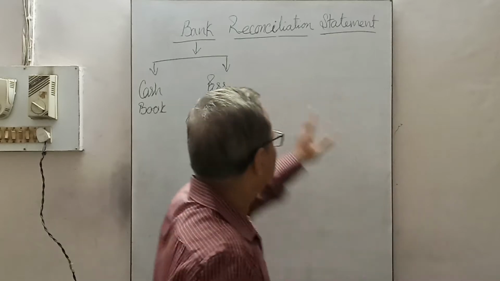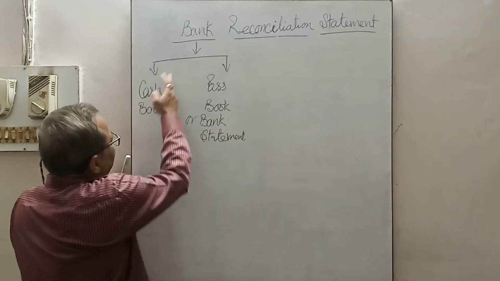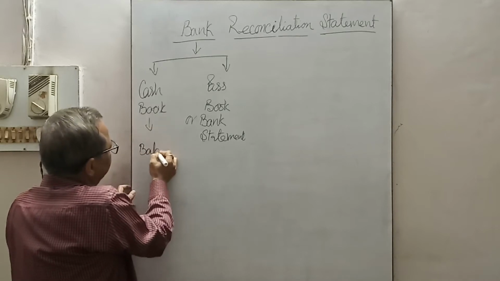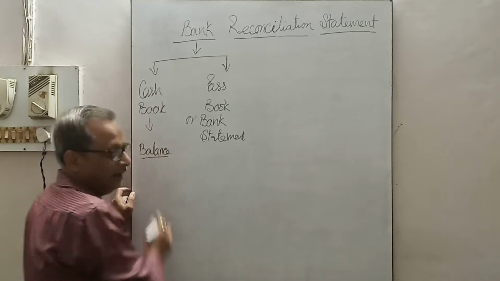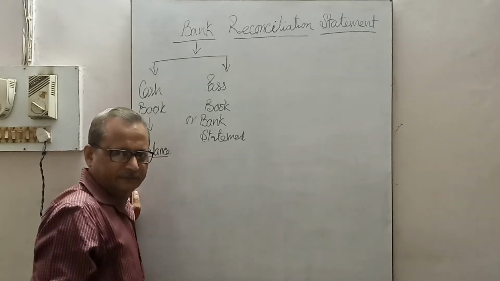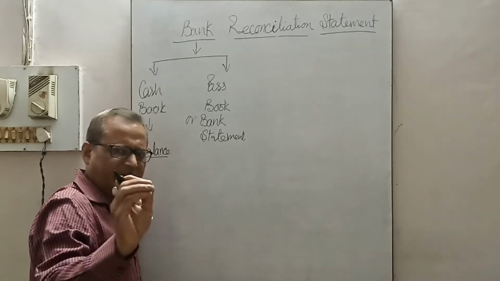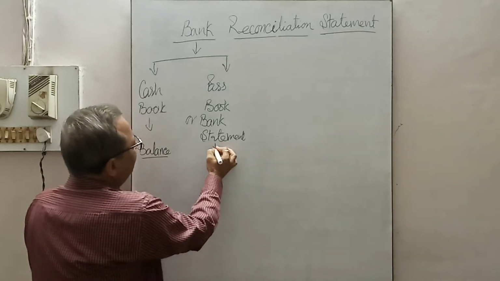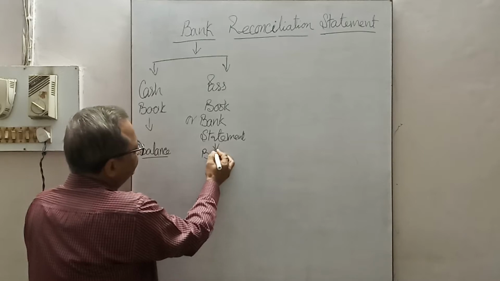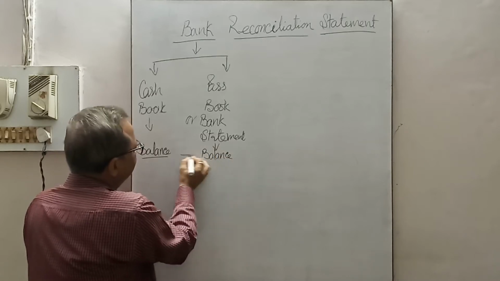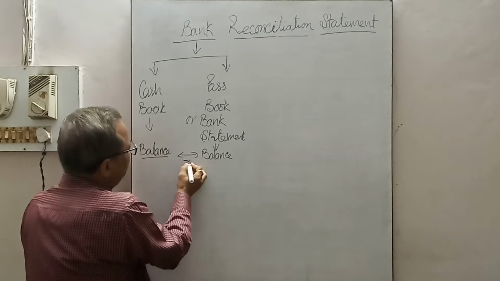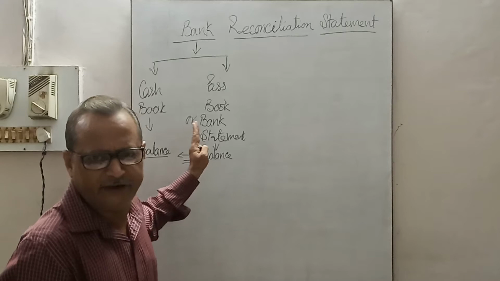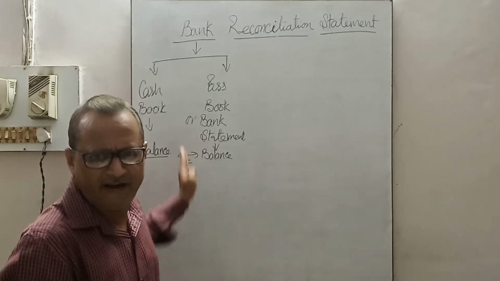So here reconciliation means the bank balance and cash book balance at the end of one period. Any period may be adopted, any time it can be prepared, and the balance of the passbook. These two balances should be equal if all transactions are recorded properly, systematically, and every time without any fail.